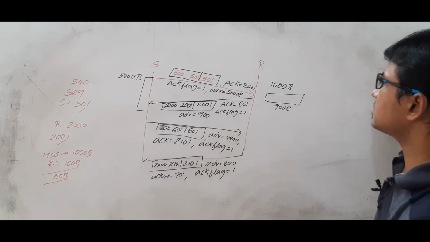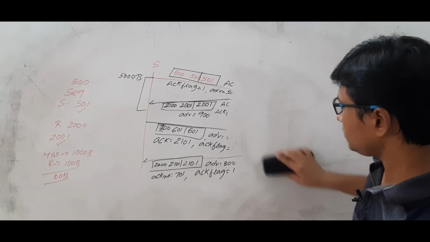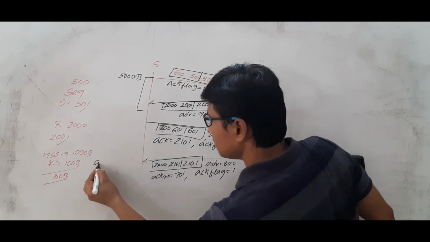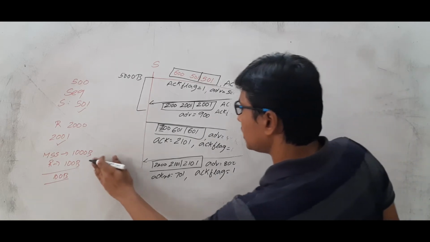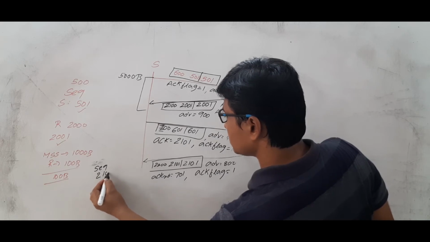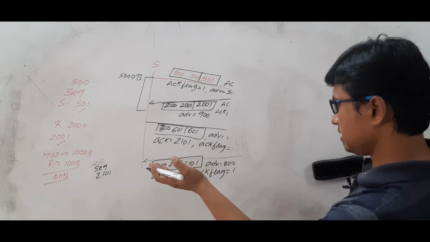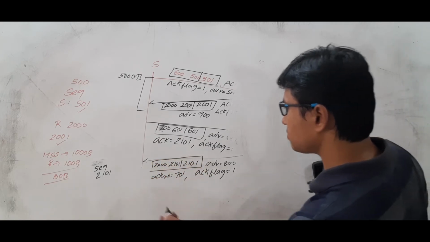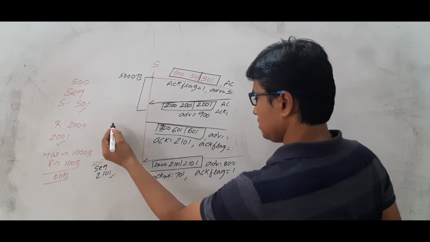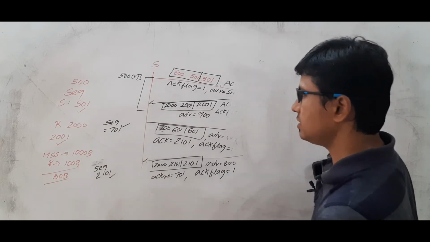Okay, so now let me discuss how the connection will be terminated. Okay, now what is the sequence number it is using? We need to remember that one because it is a continuation for that one. So what is the sequence number it is using? It used the sequence number as 2101. Okay, the receiver has sent. Next, obviously it will send an acknowledgement. Next, what is the sequence number it has used? The next sequence number it has to use is 701 at the sender side.